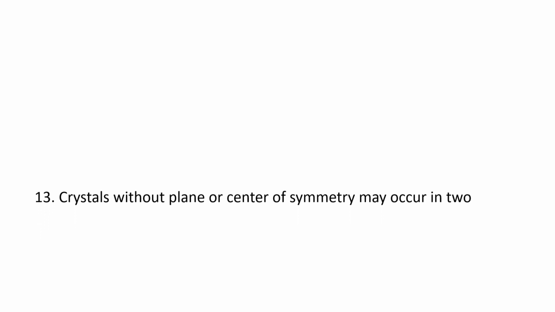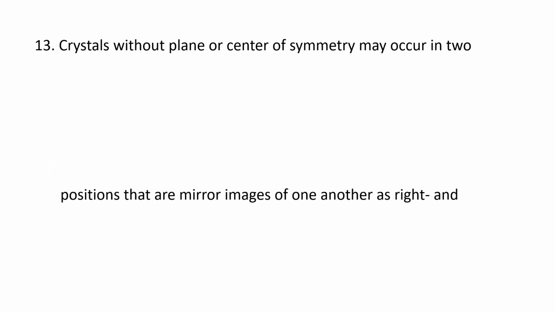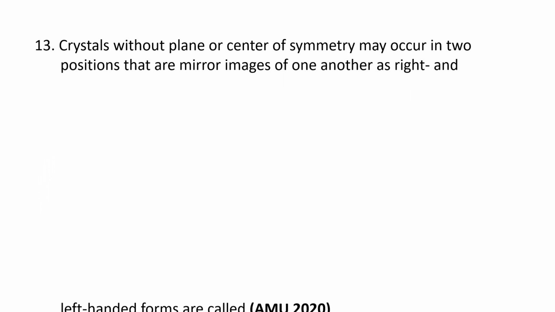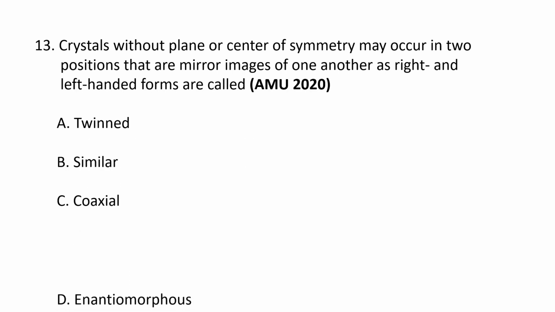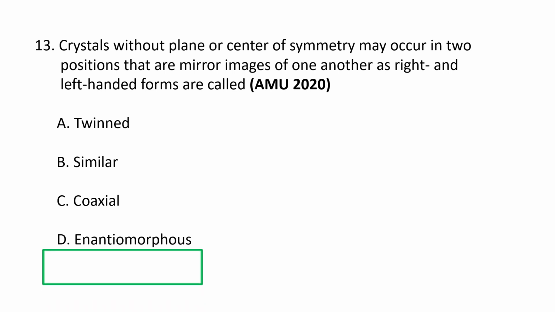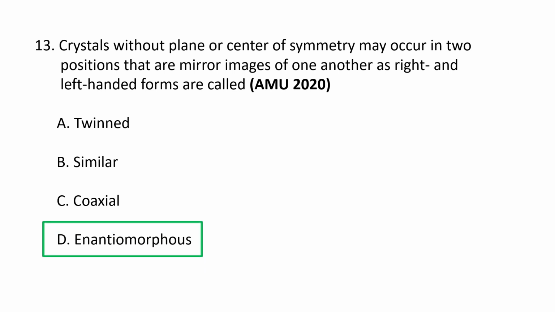Next question. Crystals without plane or center of symmetry may occur in two positions that are mirror images of one another, as right and left-handed forms, are called A. Twin, B. Similar, C. Coaxial, and D. Enantiomorphous. Crystals that lack a plane or center of symmetry and exist in non-superimposable mirror images like right and left hands are called enantiomorphous or chiral.